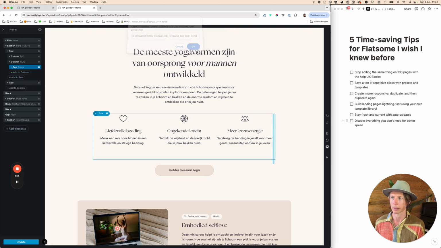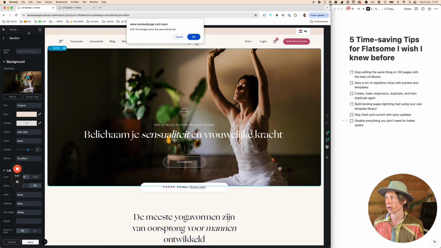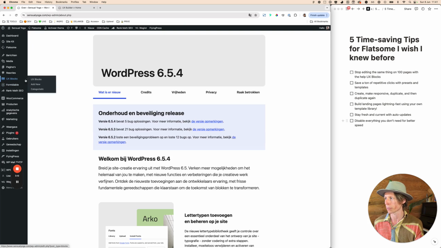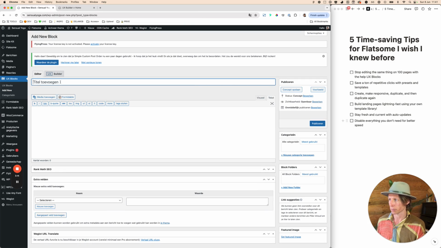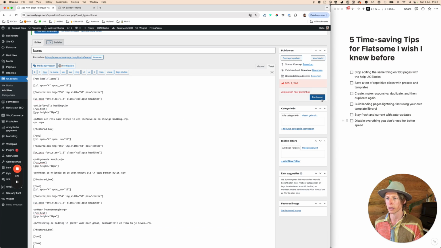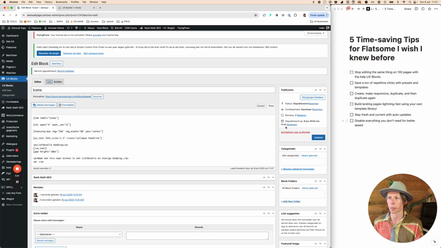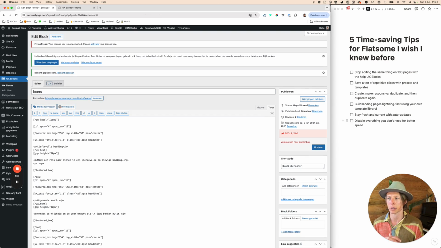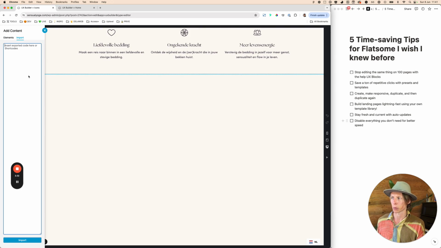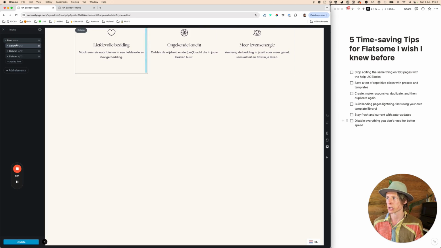So I've done this, and I go now back to the UX block section in WordPress, add new. I'm just calling this icons. I'm going to paste the shortcode in, and then I'm going to publish. If you're seeing the Gutenberg editor, I'm not sure if that's possible even for UX blocks, but then it's better to go directly inside the UX Builder, then click on add elements, and then import the shortcode here. But now, as you can see, the icons has been placed inside a UX block.